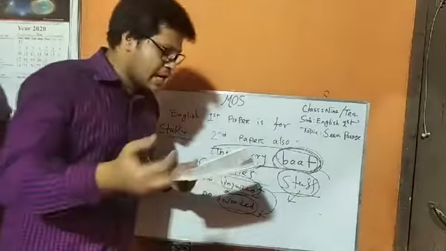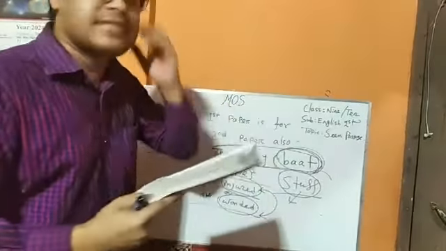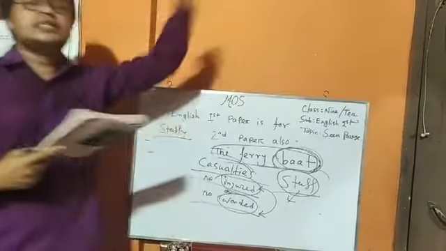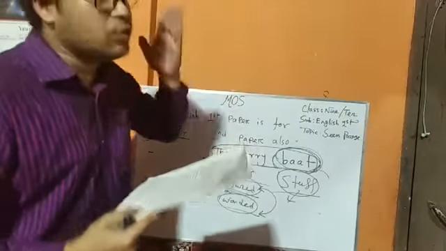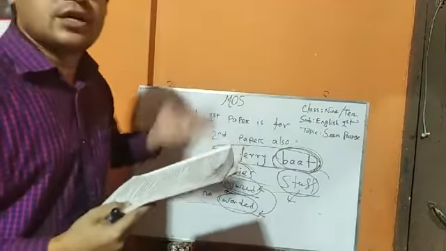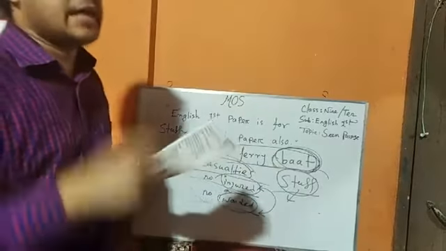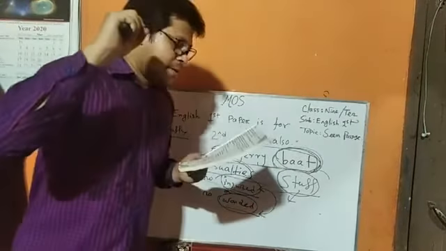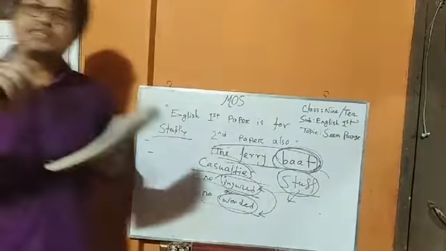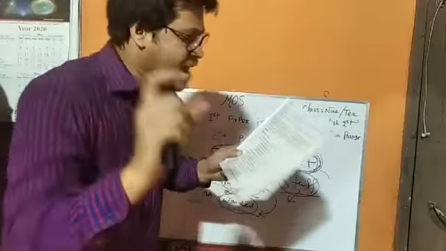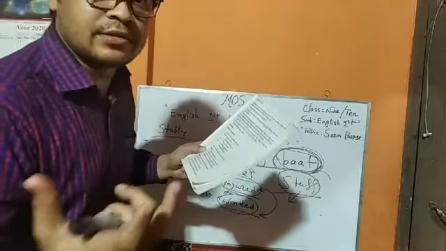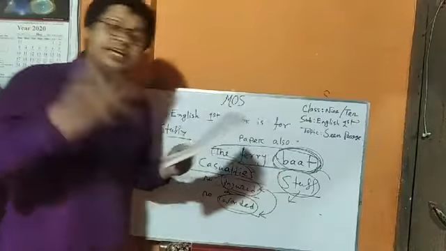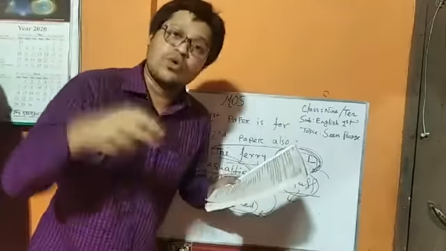Okay, my dear student, after that we find some MCQ. This MCQ is for your homework. Just try to answer all these questions. But I will just provide the answer of number 1. The ferry boat was plying on the river. This is a line. And here, what is the meaning of plying?